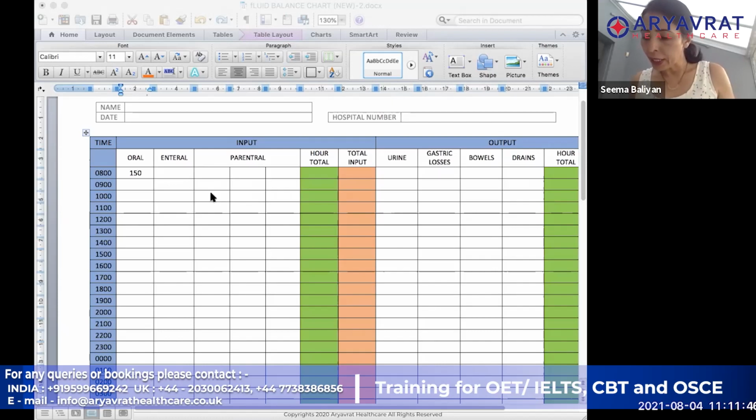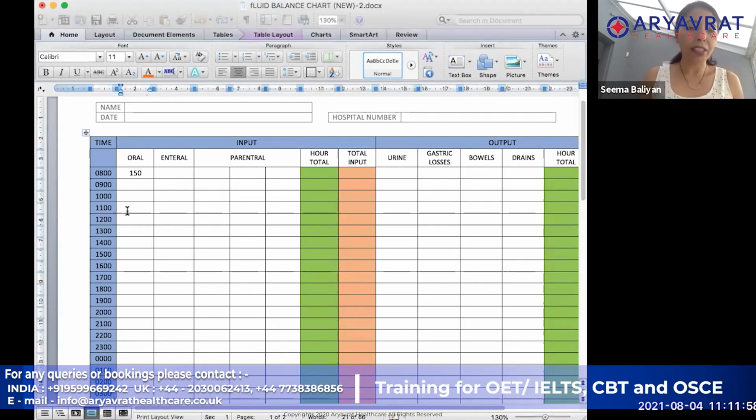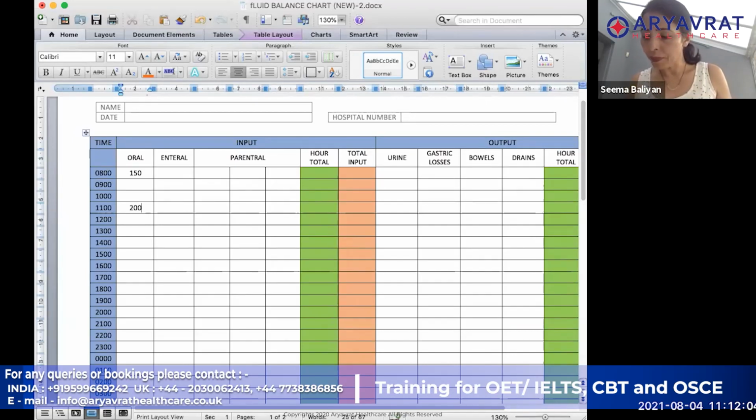Now, at 11 o'clock, the patient had a beaker of water, 200 ml. Water is something the patient can just drink, so I can write the 200 against the 11. Then the patient had a bowl of soup. These are all oral intake that I'm writing.